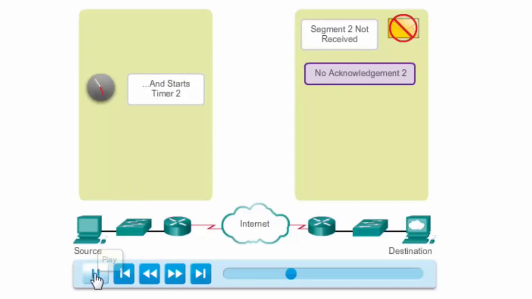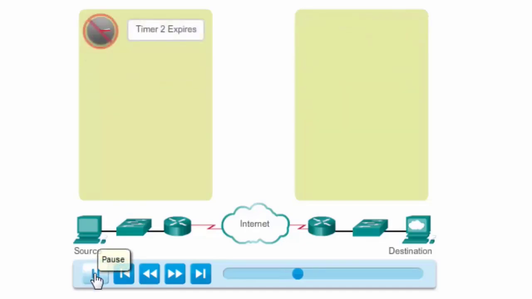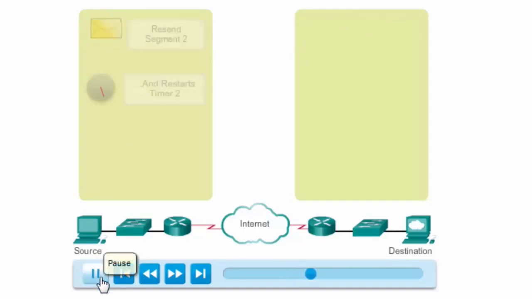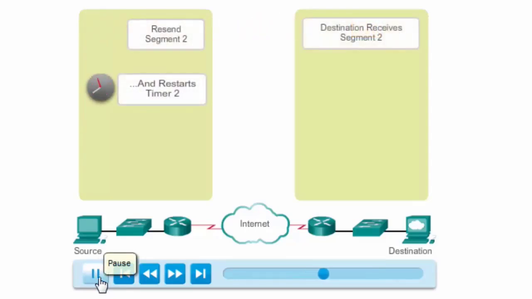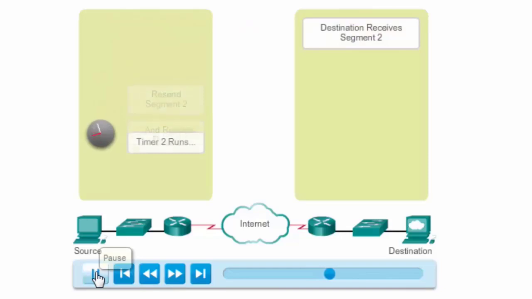Let's see what happens. No acknowledgement, the timer expires. You can see here the timer expires. So what will the source host do? The source host will retransmit or resend segment 2 and restart the timer.